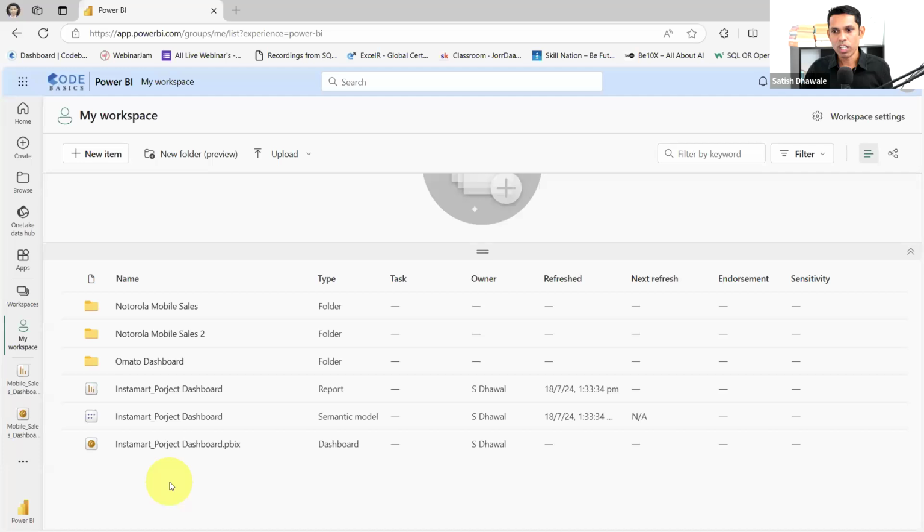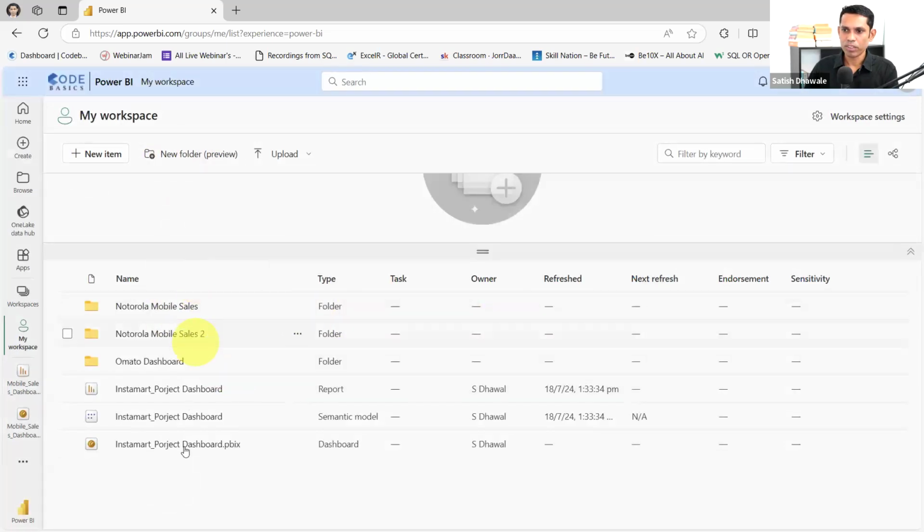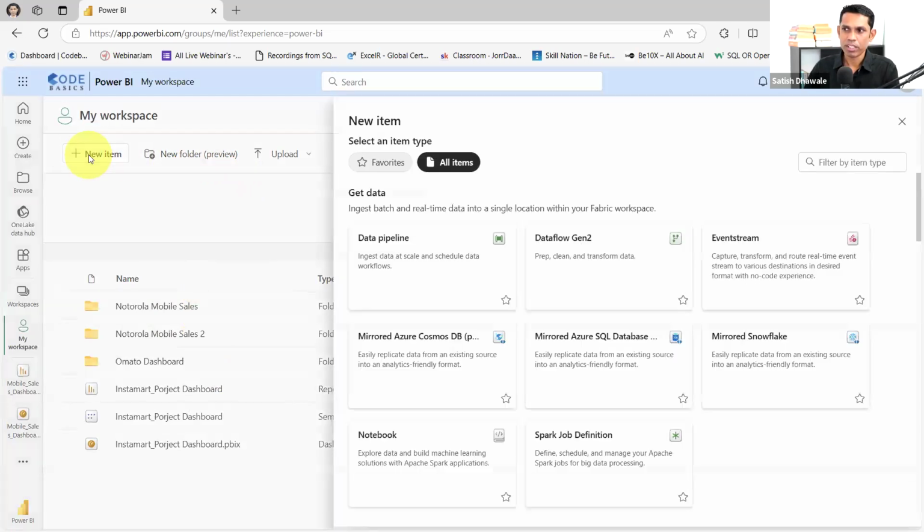Okay. So now let me tell you, there is a new item option. Look at that. You can create a new folder over here. So let me create a new folder. You can add a new folder for each dashboard. It's up to you if you want to separate the reports folder-wise. You can add a new item from here also. Inside new item there are a lot of options.